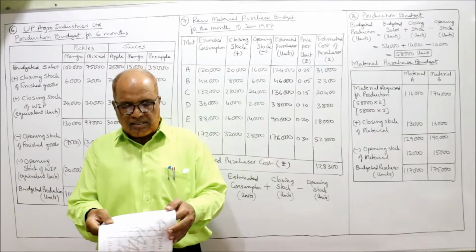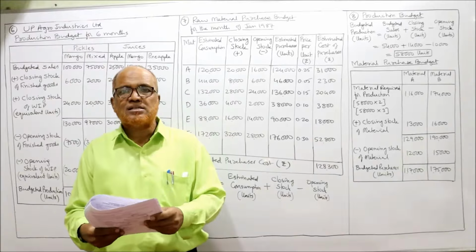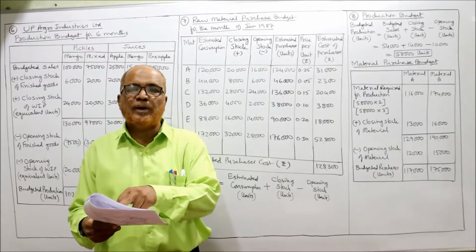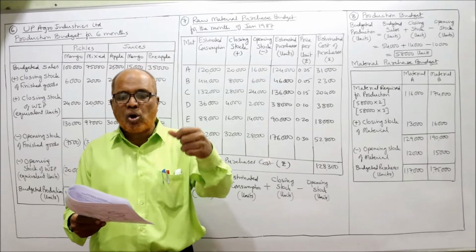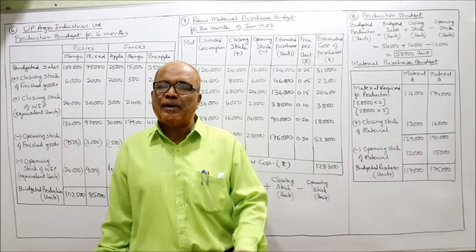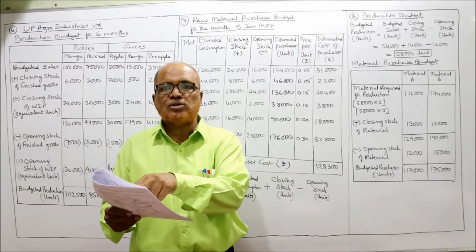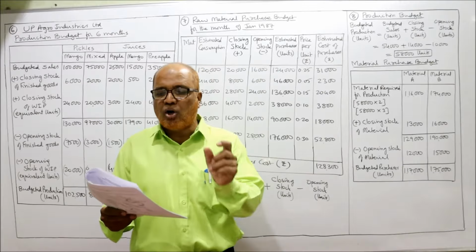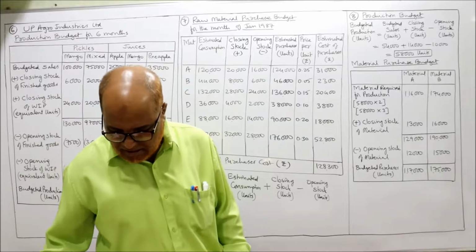The estimated opening balances at the commencement of the next year are given. The opening stock of finished product is 10,000 units, raw material A opening stock 12,000 units, raw material B opening stock 15,000 units. Similarly, the desirable closing balances at the end of the next year: closing stock of finished product 14,000 units, A closing stock 13,000 units, B closing stock 16,000. Draw a quantitative chart showing the material purchase budget for the next year.